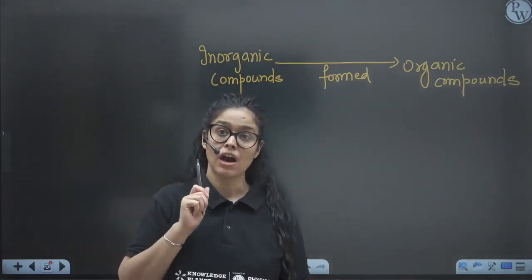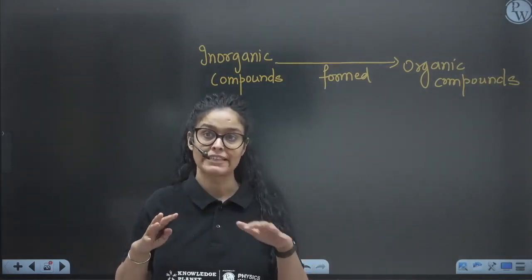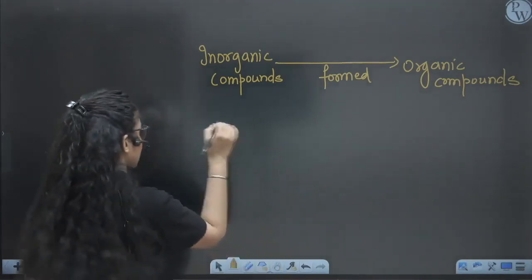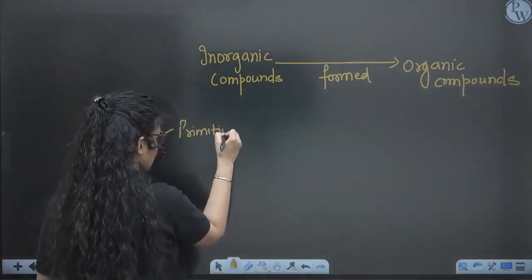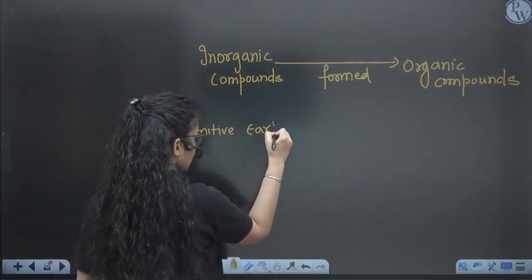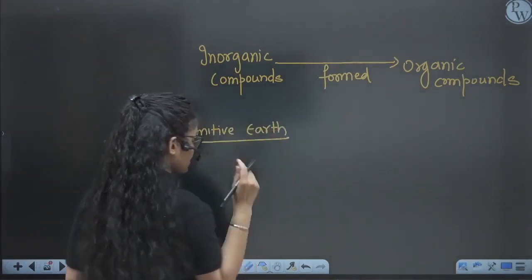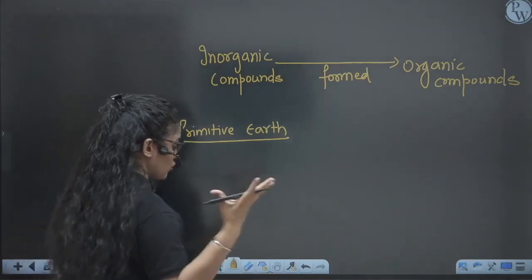And primitive Earth had such extreme conditions that were suitable for the origin of life, you have to remember that.